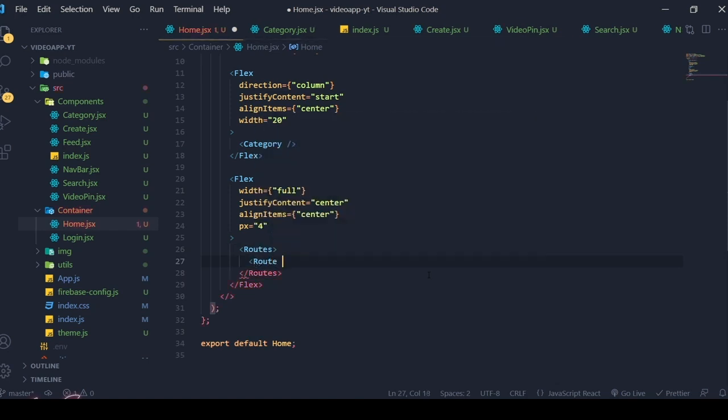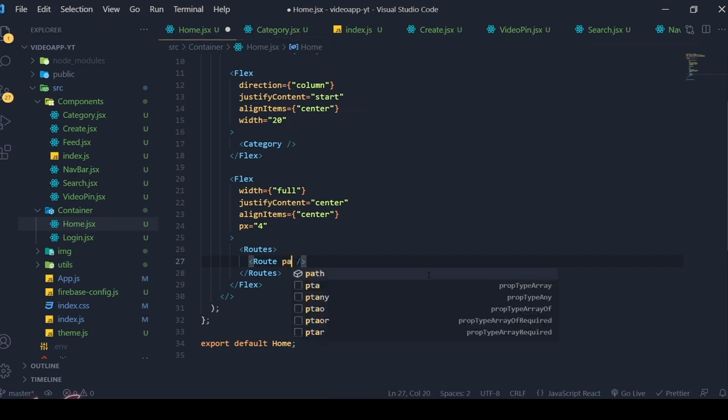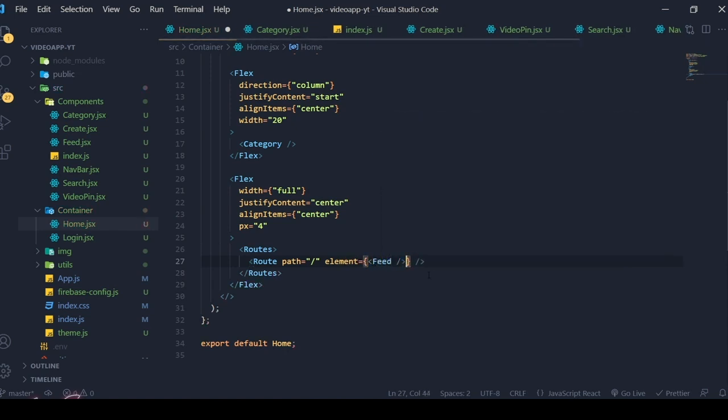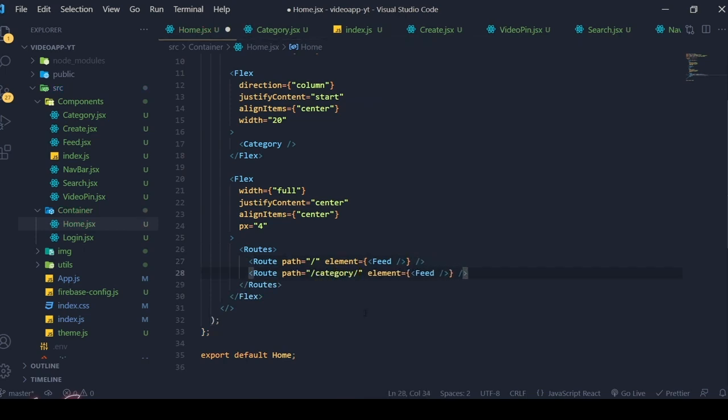First one, the root route: if it comes with the path slash, that means it's the root route. Load the feed component. Now copy this and paste it one more time. If it comes from /category/:categoryId, I'm passing the category ID as a URL parameter. If it is that, then load the same feed, but this time we are going to load only the category-based feed.